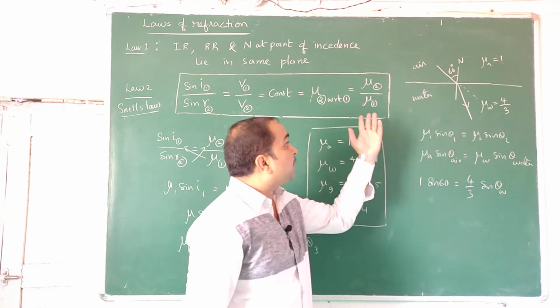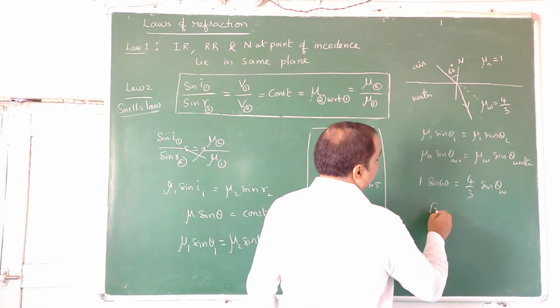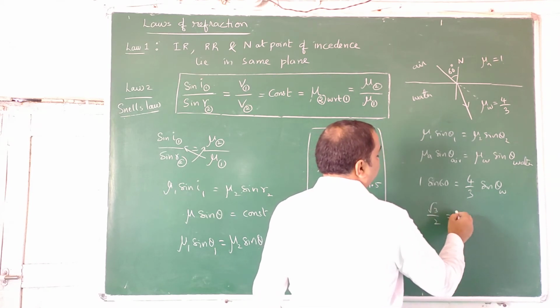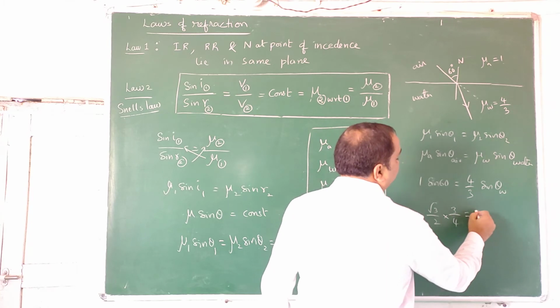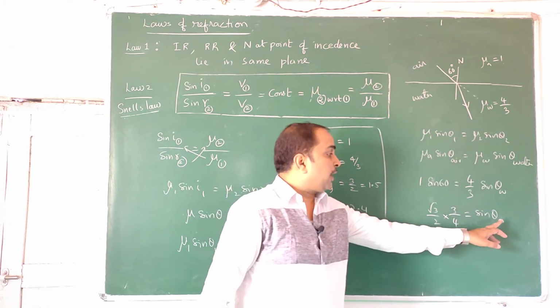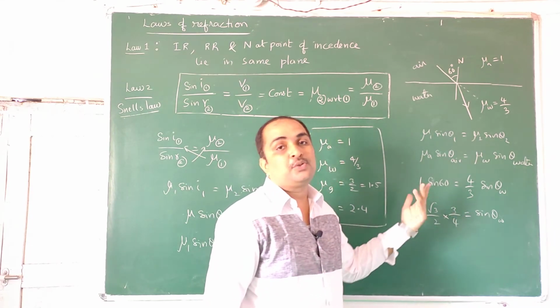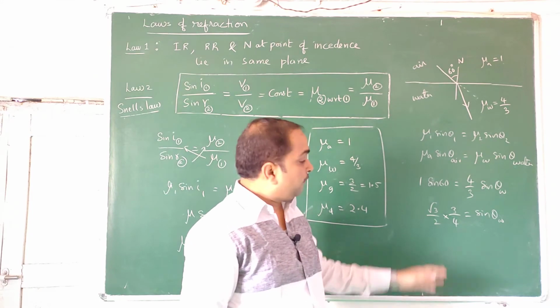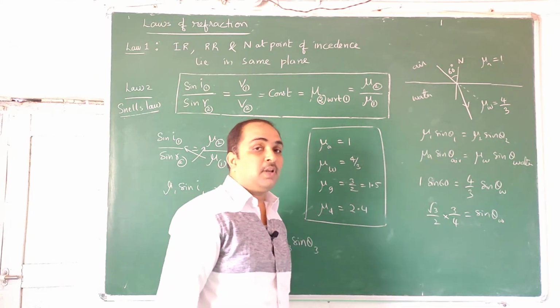That means light travels from air to water. Sin 60 is equal to, you can cross multiply this also, 3 here, 4 here, is equal to sin theta W. If you want theta W or angle of refraction, you have to take the inverse sine and calculate this value, use a calculator or a natural science table. From that you will get the value.